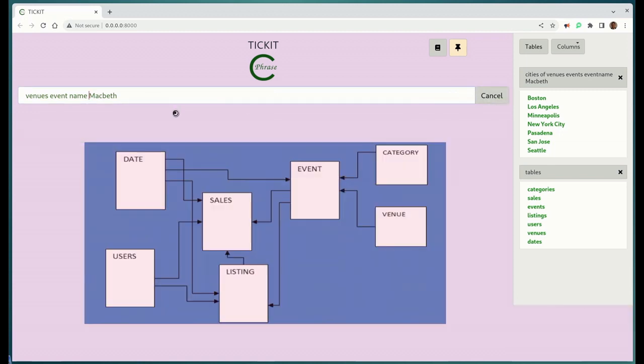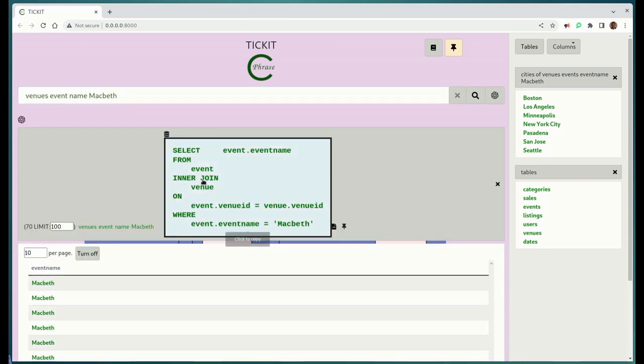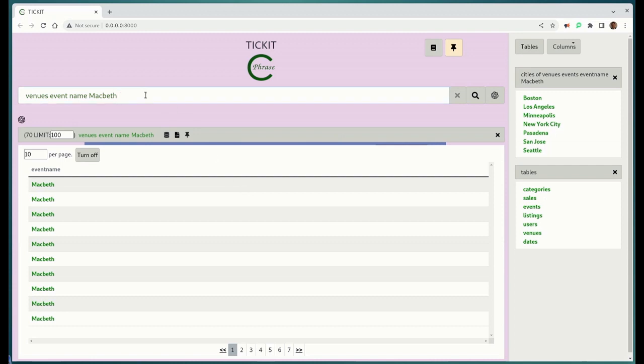In this case, that seems problematic as well. If we look at the SQL that was generated, we'll see that it's getting the event name. For some reason, it thinks that you're trying to get the event name again, and that event name will equal Macbeth. That's why we got all those Macbeths there.